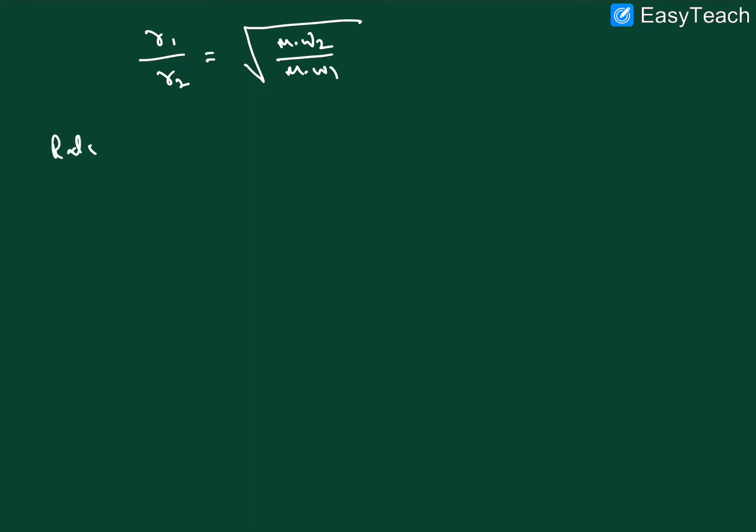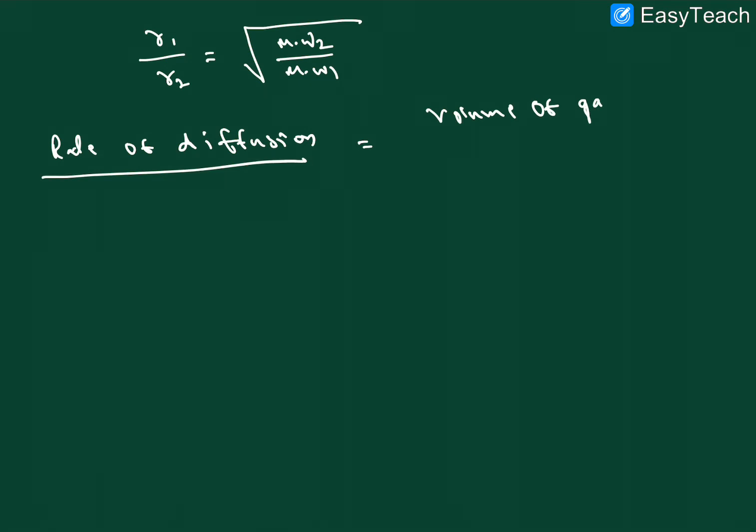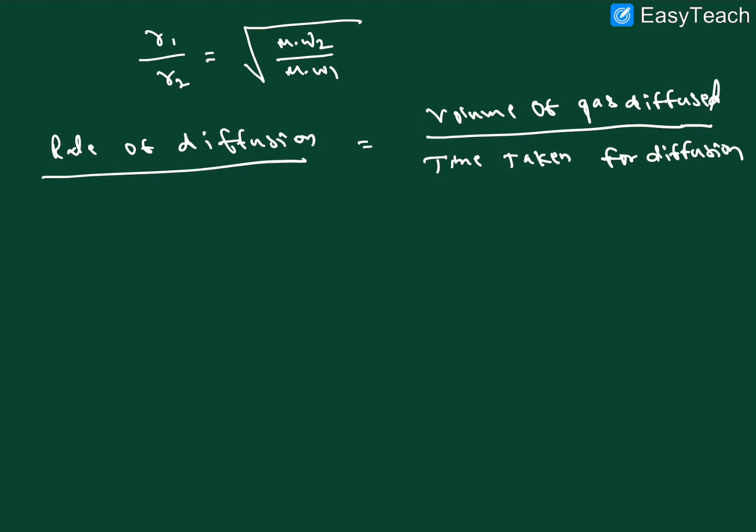So we can also write the rate of diffusion as volume of gas diffused by time taken for diffusion. R, the rate of diffusion, is equal to volume diffused by time, right?